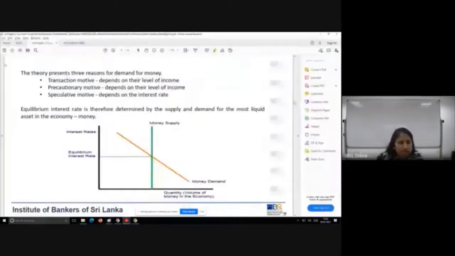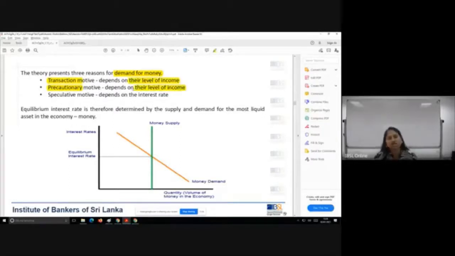Money demand has three reasons why people demand money. If you have done economics, I'm sure you would have come across these three reasons. First is the transaction motive. Next, you have the precautionary motive. And third, you have the speculative motive. What's special about the transaction and precautionary motives is that these two depend on your level of income.